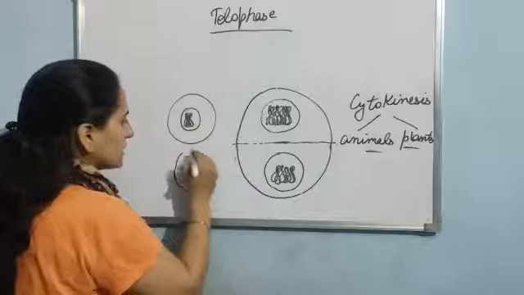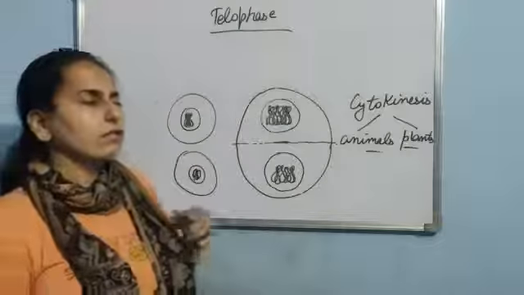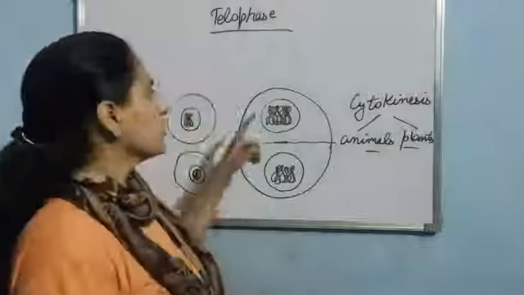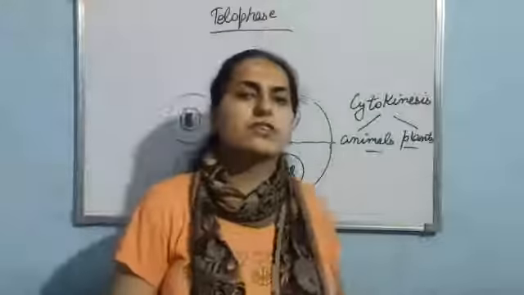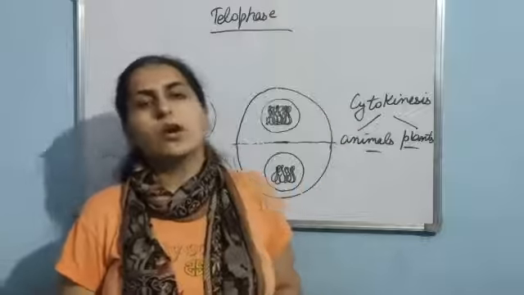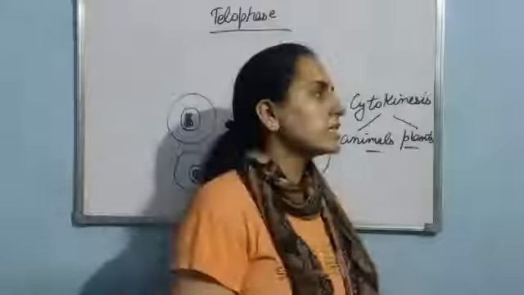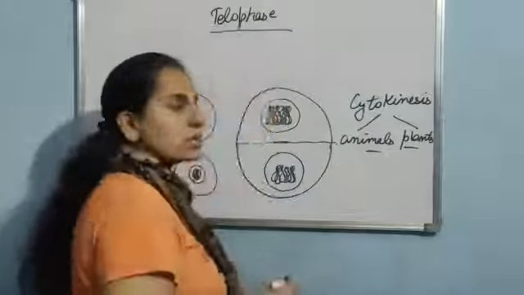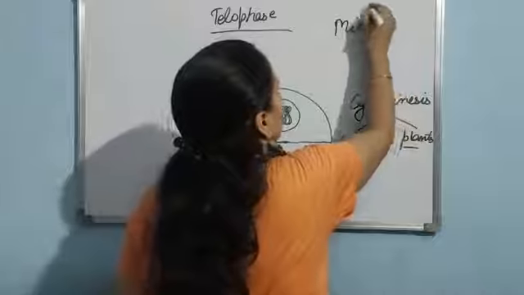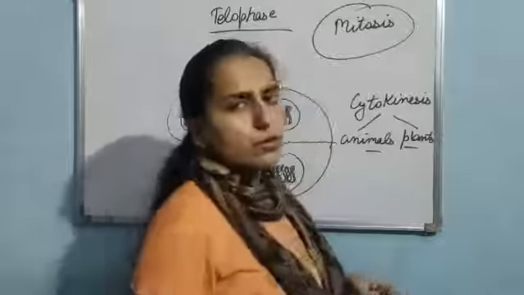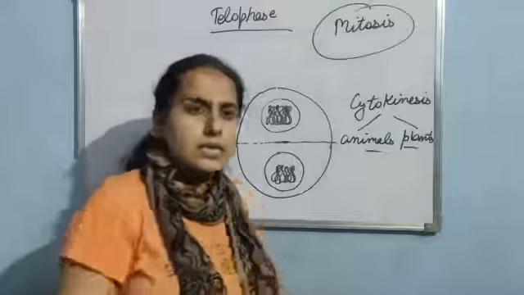So basically this is the M phase. There is division. Firstly karyokinesis, the division of the nucleus. After that there is cytokinesis, that is division of the cell. Now if I talk about the significance of mitosis: firstly, as you know, mitosis is known as equational division. Equational division means the number of chromosomes in the parent and in the daughter cell remains the same.